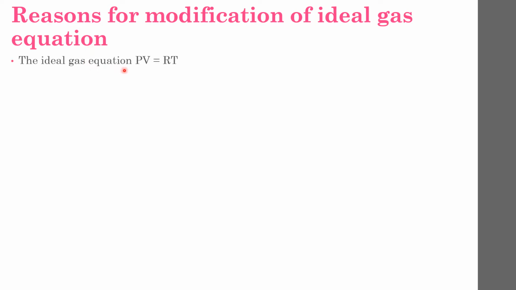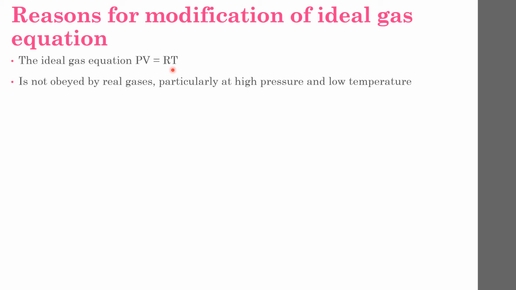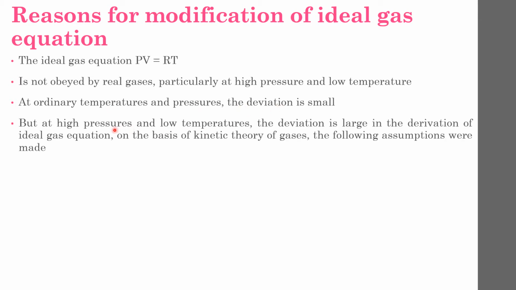The ideal gas equation PV = RT is not obeyed by real gases, particularly at high pressures and low temperatures. At ordinary temperatures and pressures the deviation is small, but at high pressures and low temperatures the deviation is large. In the derivation of the ideal gas equation on the basis of the kinetic theory of gases, the following assumptions were made, which do not hold true in the case of real gases.